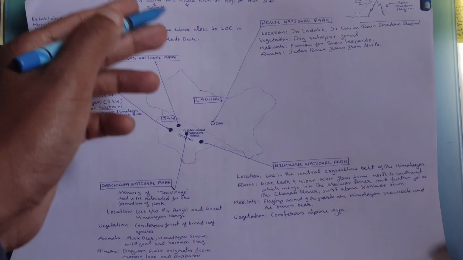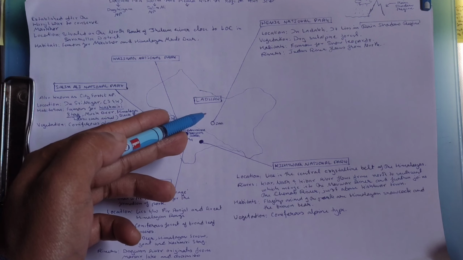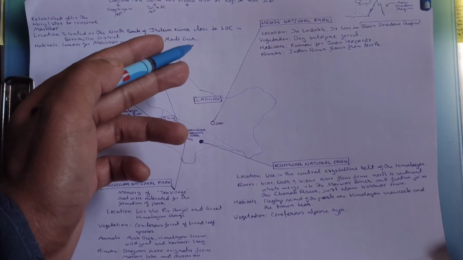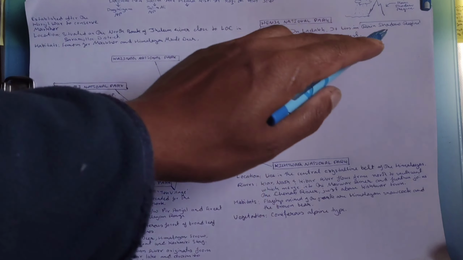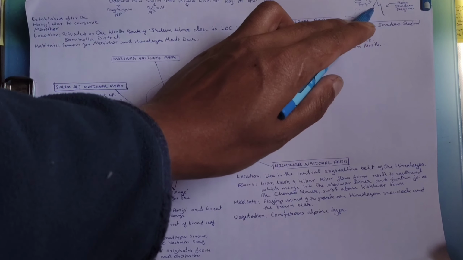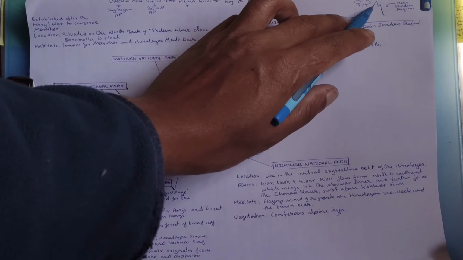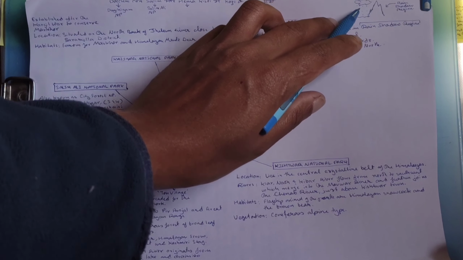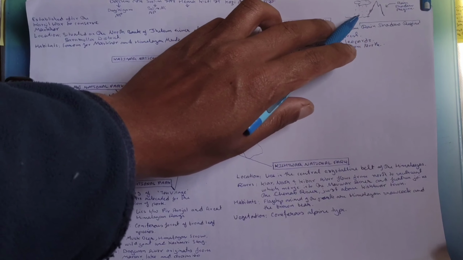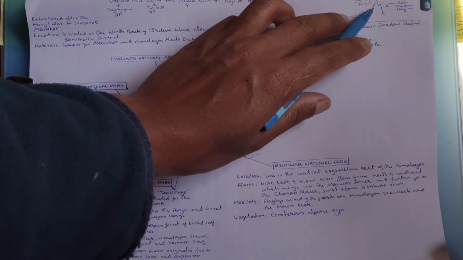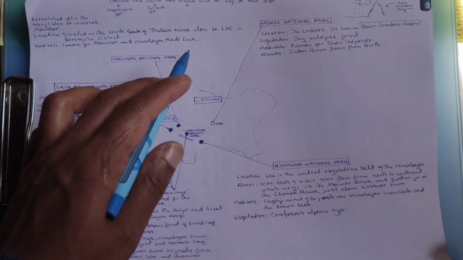The last national park, located in the Union Territory of Ladakh, is the Hemis National Park. Hemis National Park lies in the rain shadow region. What does rain shadow region mean? You see this mountain: on the southern side there is a mountain, and clouds come in on that side, so it is a rainy area on this side. If the rain falls in this area, then the other side of the mountain is a rain shadow region, which means it's a dry region.